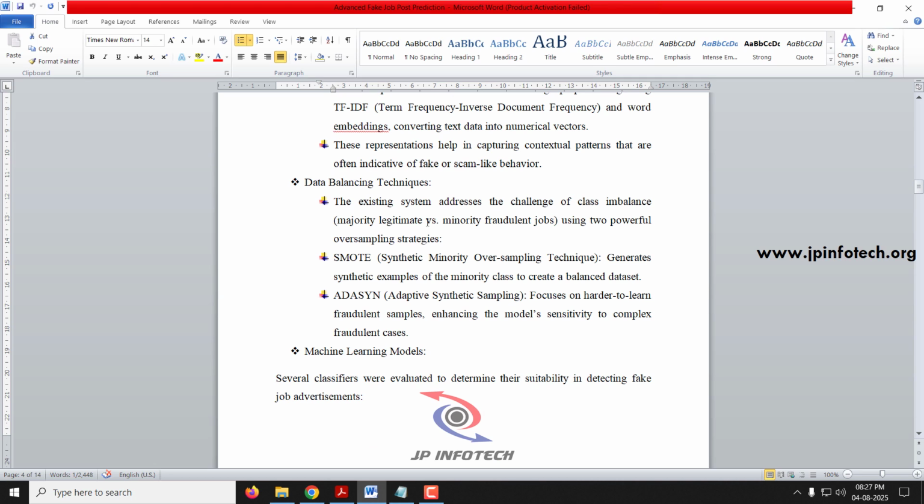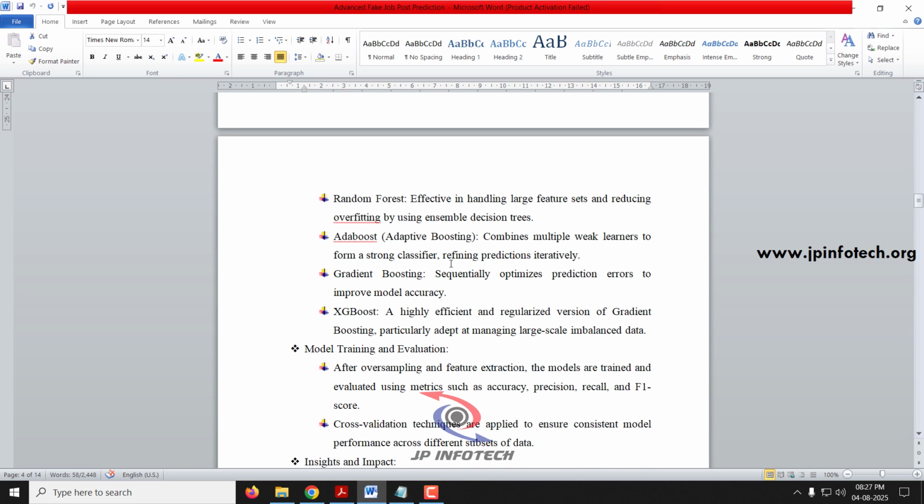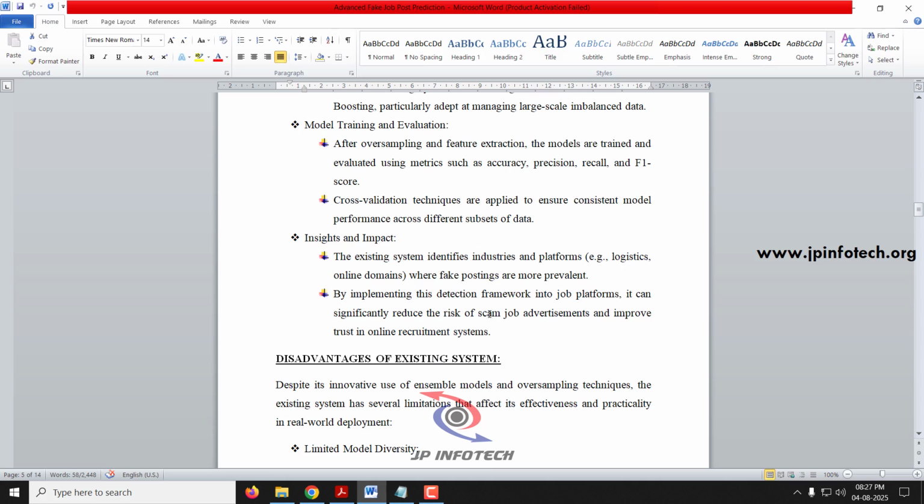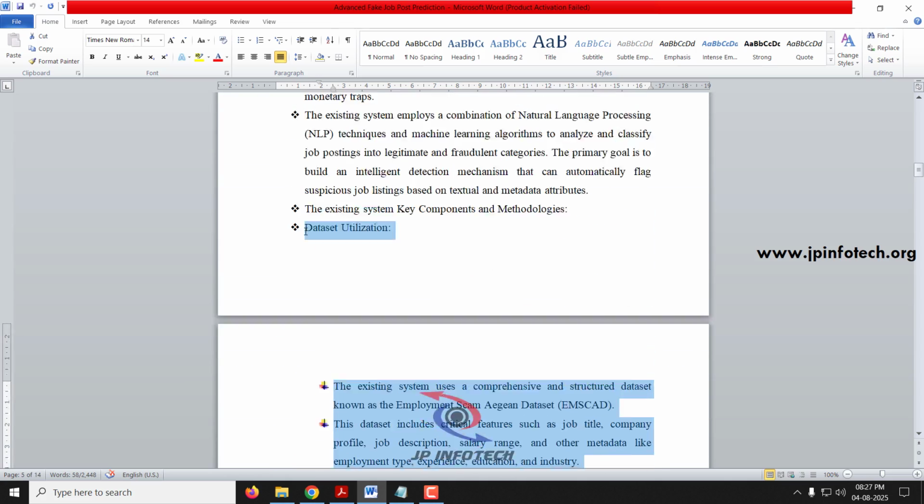Next, for data balancing techniques, the existing system uses two powerful oversampling strategies: SMOTE, that is synthetic minority oversampling technique, and ADASYN, that is adaptive synthetic sampling. These two techniques are used for data balancing in the existing system. And for the models, as mentioned, they have used random forest, AdaBoost, gradient boosting, XGBoost kinds of things. And finally, they show the model training and the evaluation part. These details are mentioned in the existing system part.